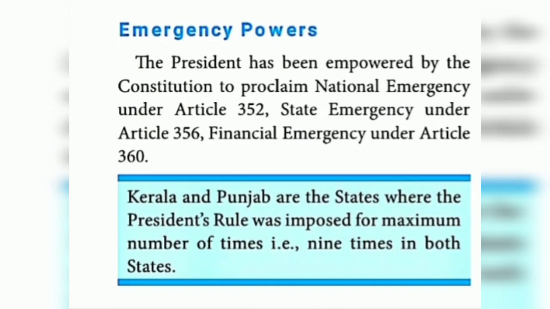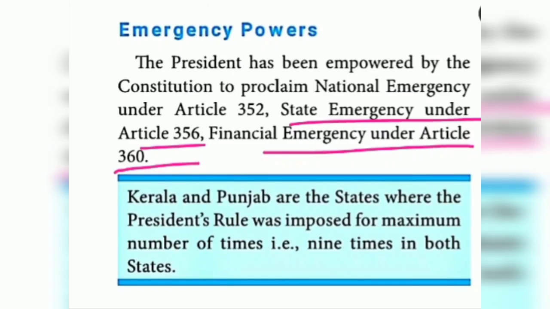The next one is emergency power. What is meant by emergency power? During the time of national emergency, as per Article 352. Then state emergency under Article 356. Financial emergency under Article 360. This is a one word answer, children. These articles are very, very important. You have to learn.